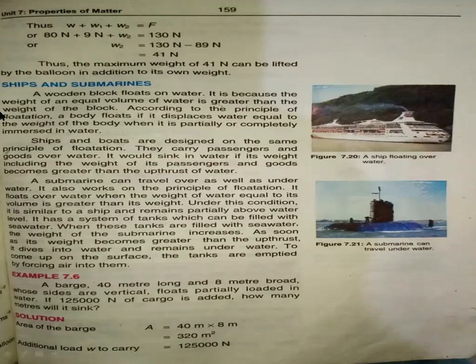It is because the weight of the equal volume of water is greater than the weight of the block. As I told you, the upthrust force is greater than the weight of the block. That's why the wooden block is floating. According to the principle of flotation, a body floats if it displaces water equal to the weight of the body when it is partially or completely immersed in water. This is the reason why an object floats on water. Now we discuss ships and boats, which are designed on the same principle of flotation.